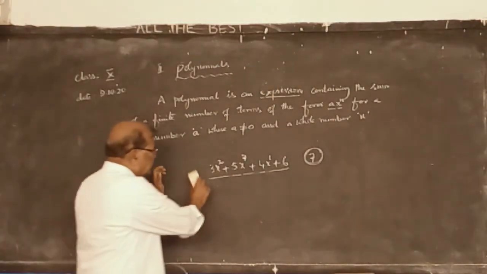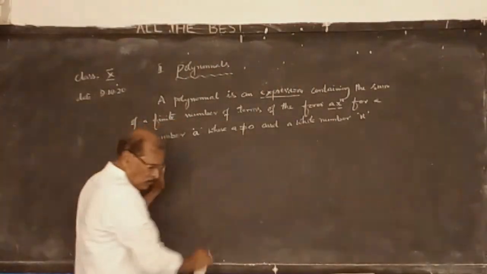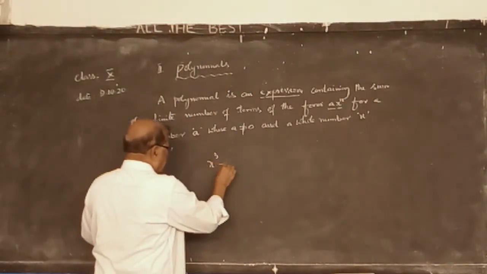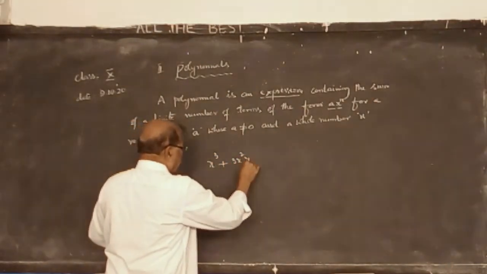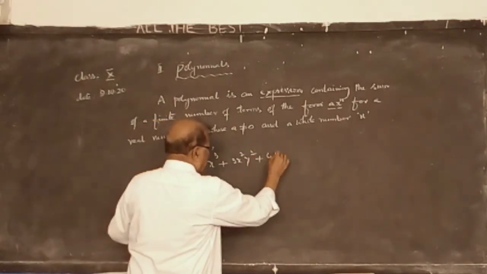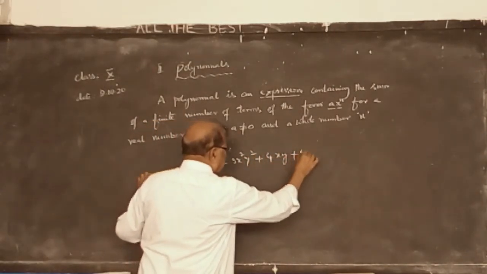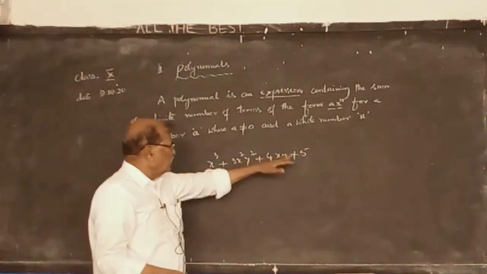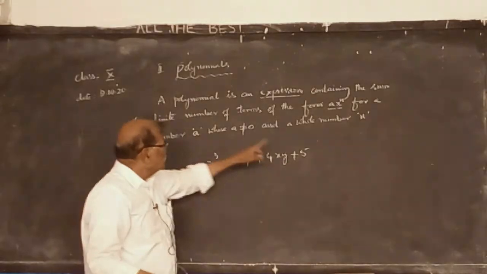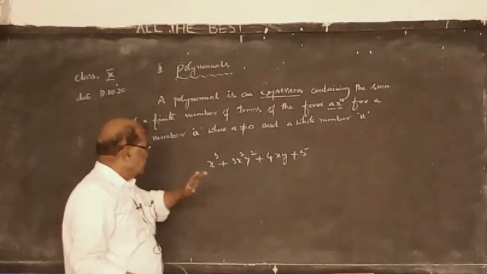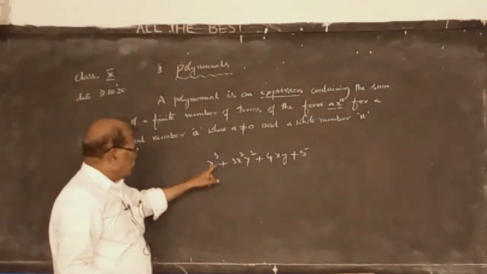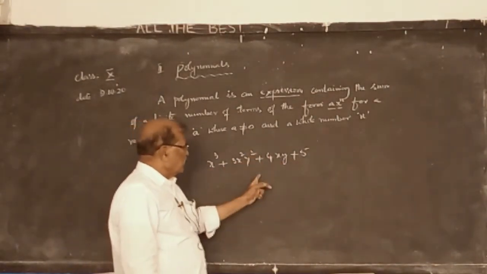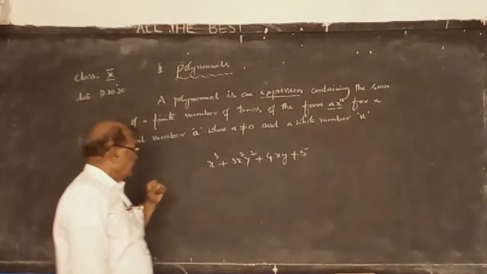Now, similarly, you take some example. x cubed plus 3x squared y squared plus 4xy plus 5. It is an expression, simply any expression you like. So 1, 2, 3, 4. The terms are countable, so it is a finite number of terms. So x cubed is one term, 3x squared y squared second term, 4xy third term, 5 is a constant.